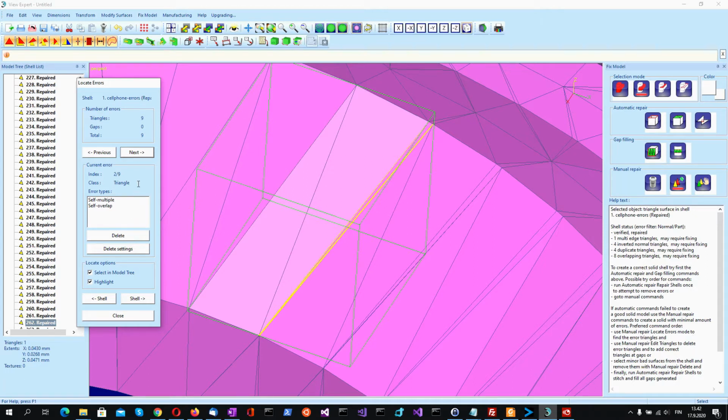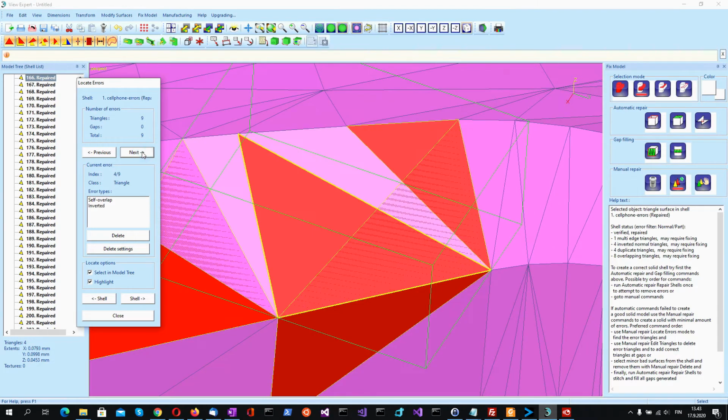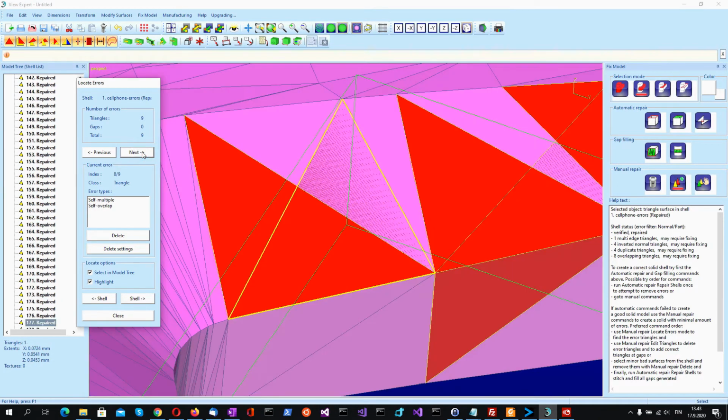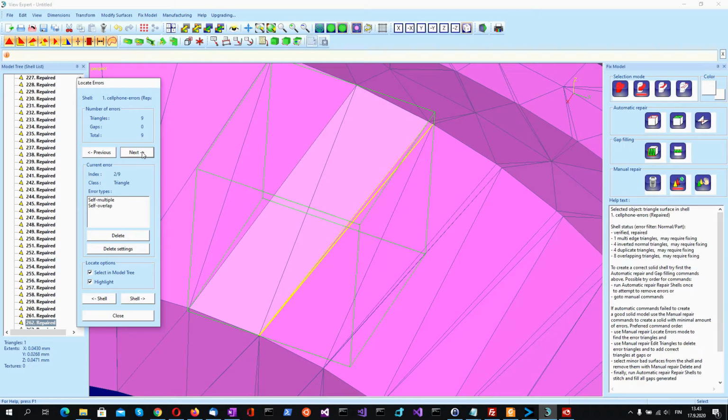When you select the problem area, it is also fit automatically to the screen, and it's shown highlighted with the yellow line around the triangle. Browsing through the 9 problem areas, we can see that 7 areas are here. And there is another place also in the model where there are 2 self-overlapping triangles.